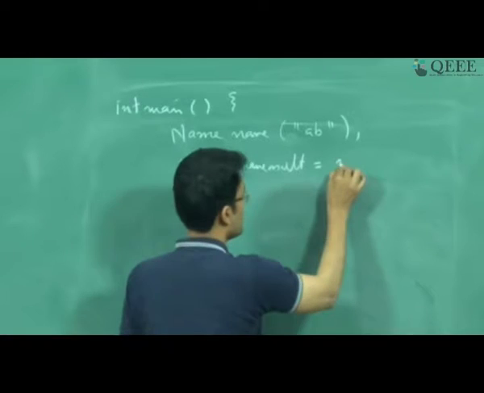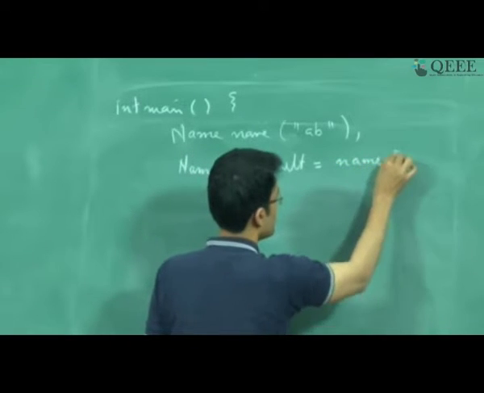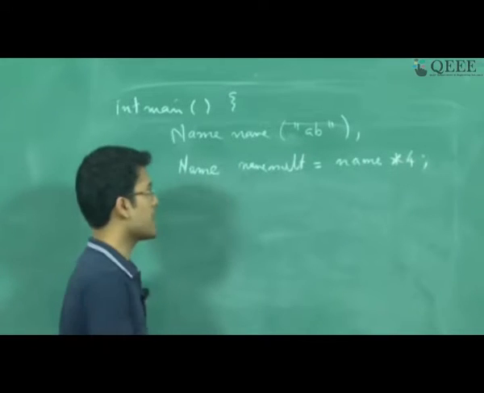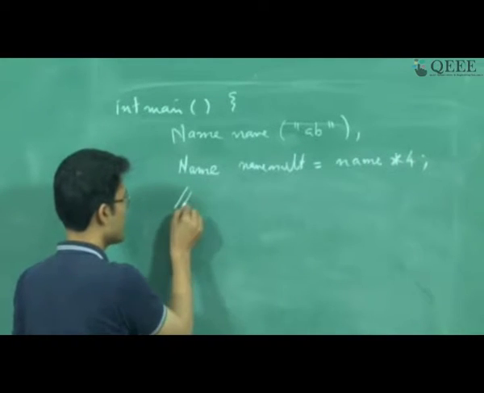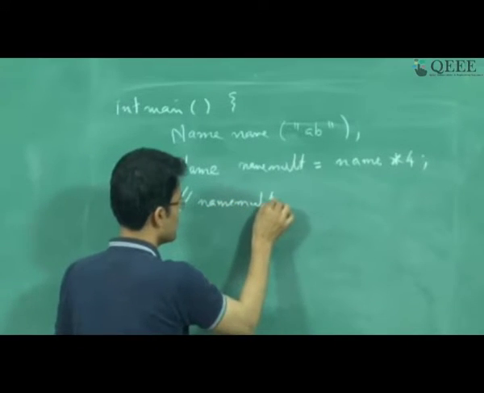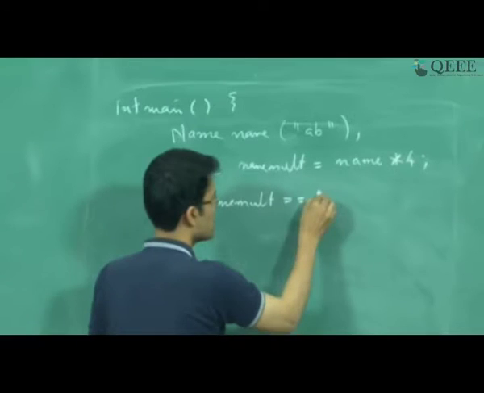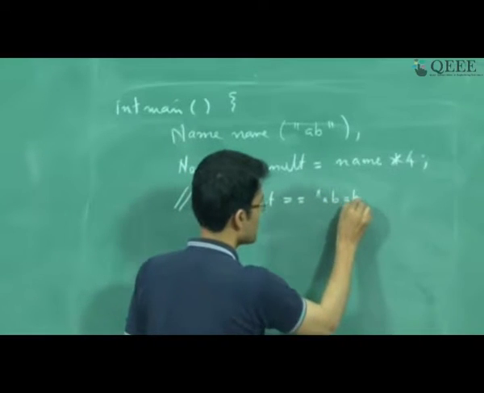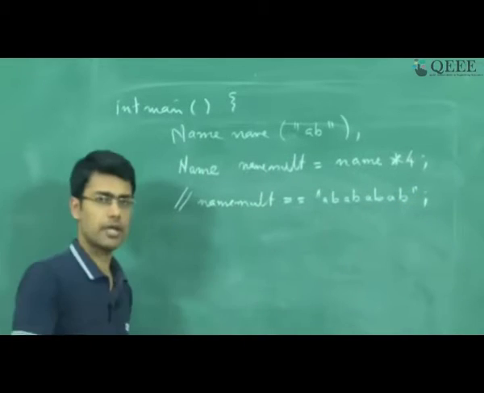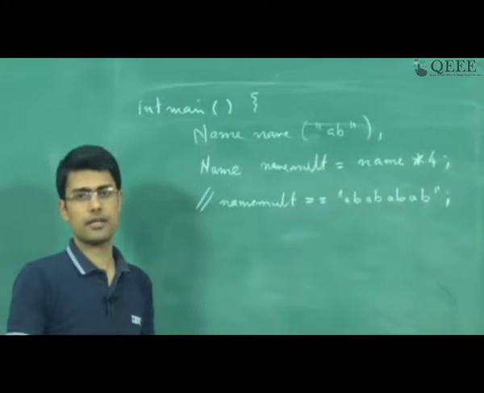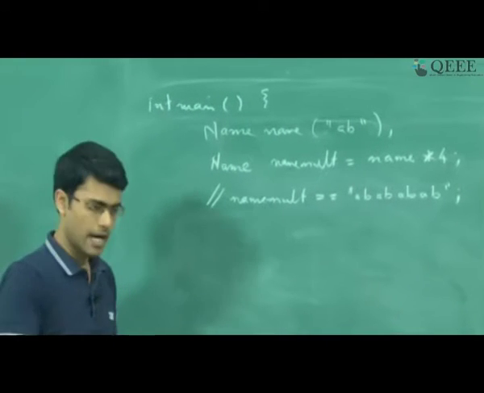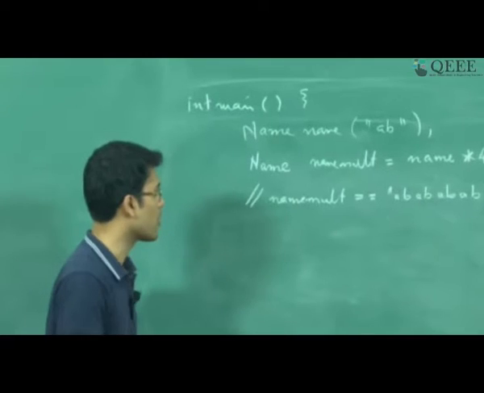which should be name into 4. What this means is that after this statement I want name mult to be equal to AB 4 times. This is just a fictitious example, but you can think of other examples where you will require an operator to be overloaded for your own purpose, right, and we will also see some examples as we go along.